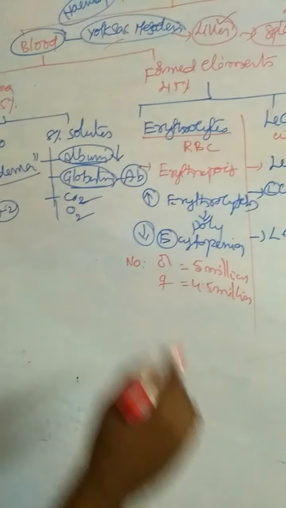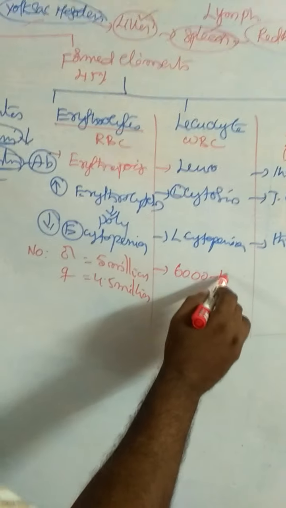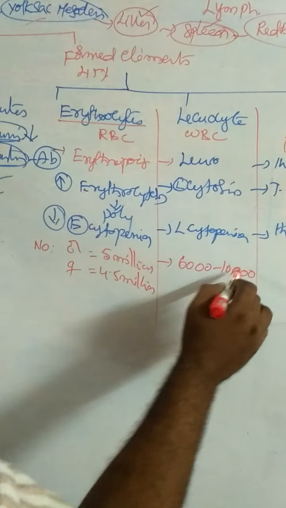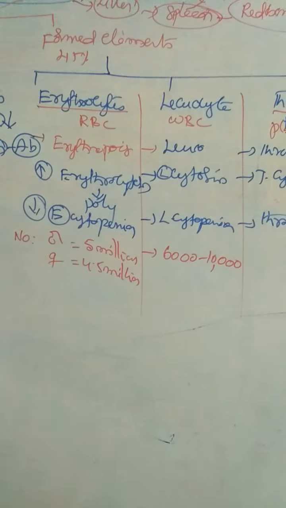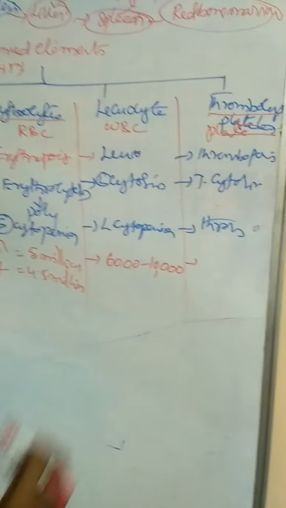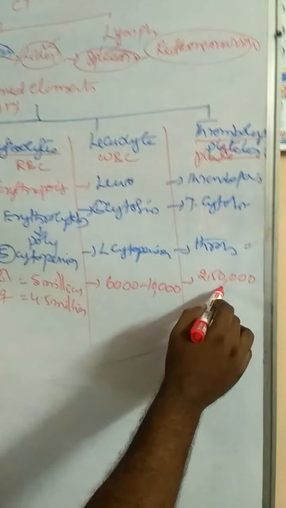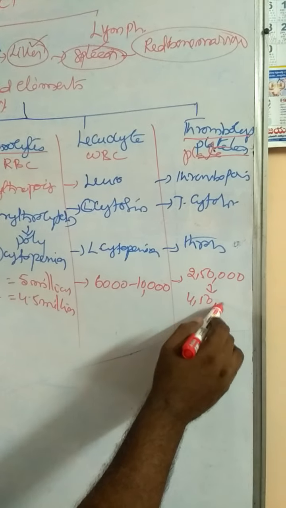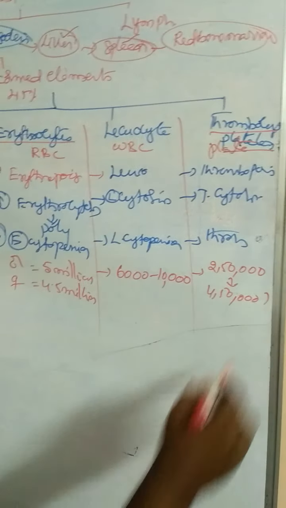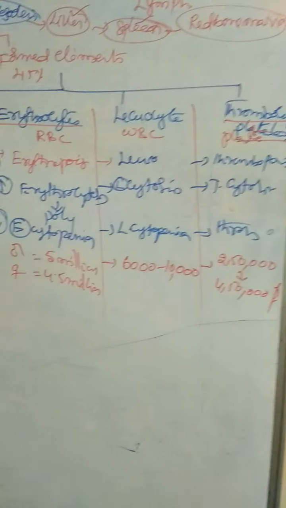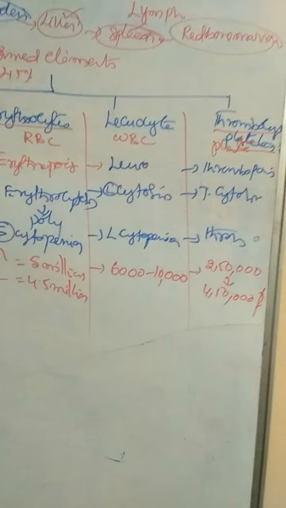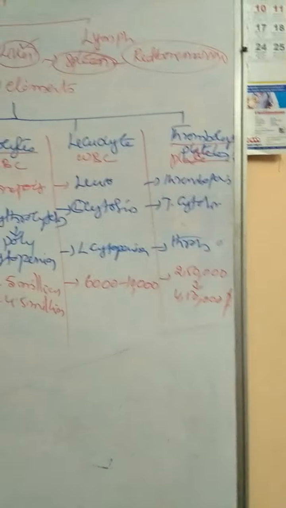Number of leukocytes, 6,000 to 10,000 per mm³. Number of thrombocytes or platelets, 2,50,000 to 4,50,000 per mm³ of blood. That is about number.